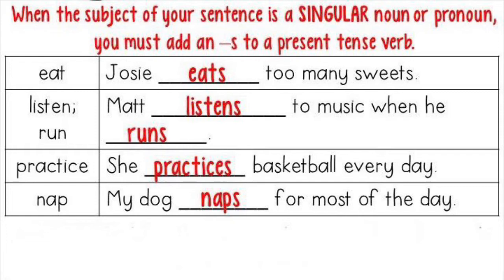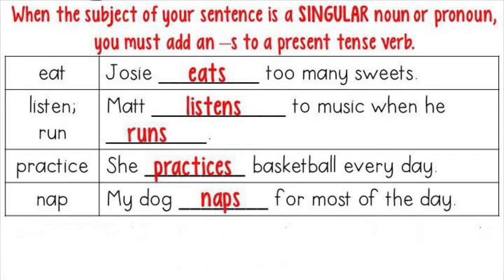S or es. For example, Josie eats, eat plus s, too many sweets. Matt listens to music when he runs, listen plus s, run plus s. Next is, she practices basketball every day. My dog naps for most of the day.